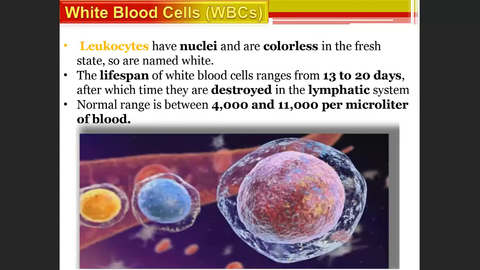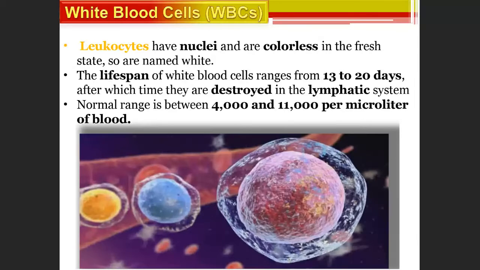The lifespan of white blood cells ranges from 13 to 20 days, as compared to erythrocytes, which was 120 days. After that they are destroyed in the lymphatic system. So after 20 days they are almost destroyed, and there is a range.